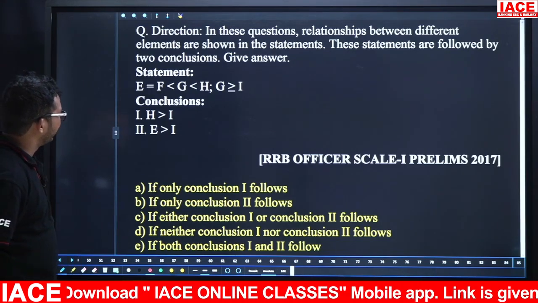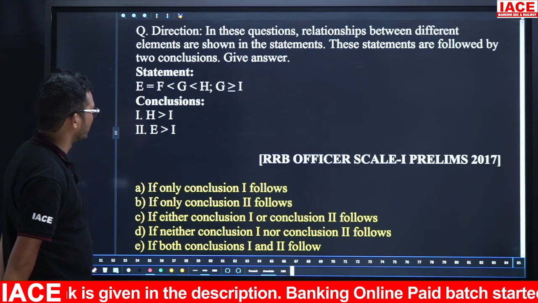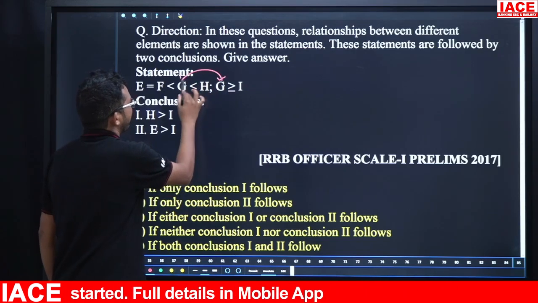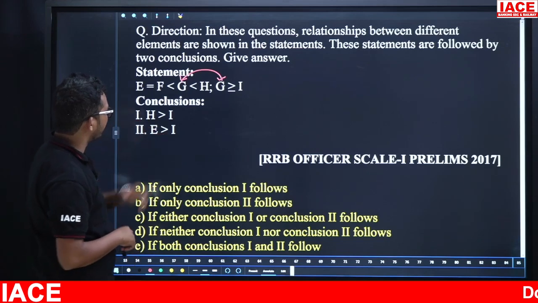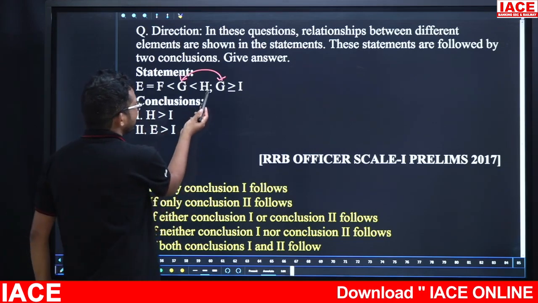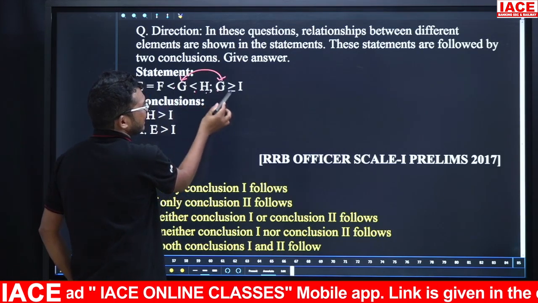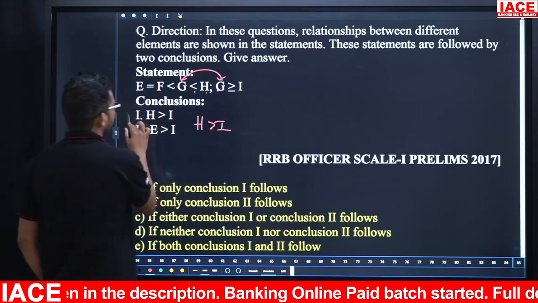So here the given statement is E equal to F less than G less than H, G is greater than or equal to H. First statement, second statement: the common one is G. Now take your conclusion number 1. Here our relation is between H and I. Observe, between H and I, what are the symbols here? H is greater than G is greater than or equal to I. Greater than or equal to, greater than. That means H is greater than I. So the first one is true.